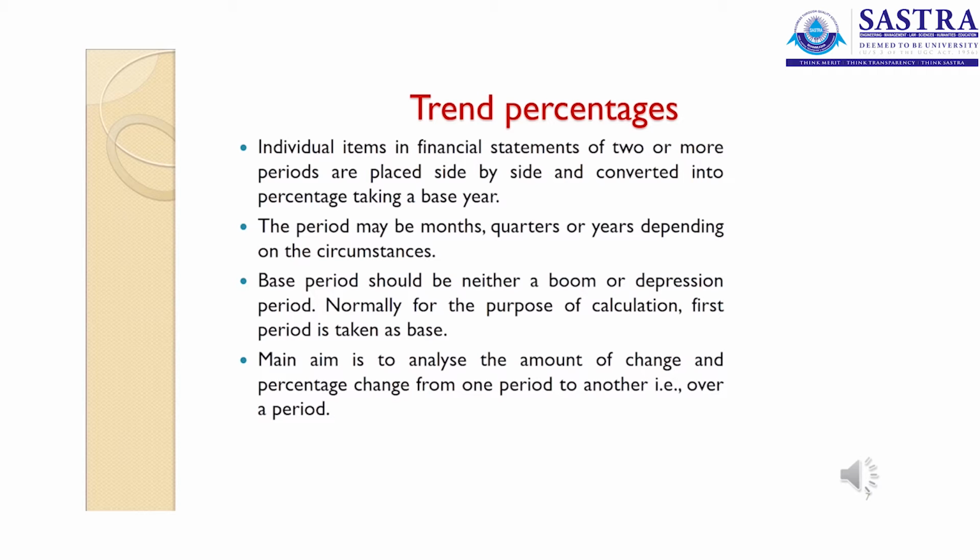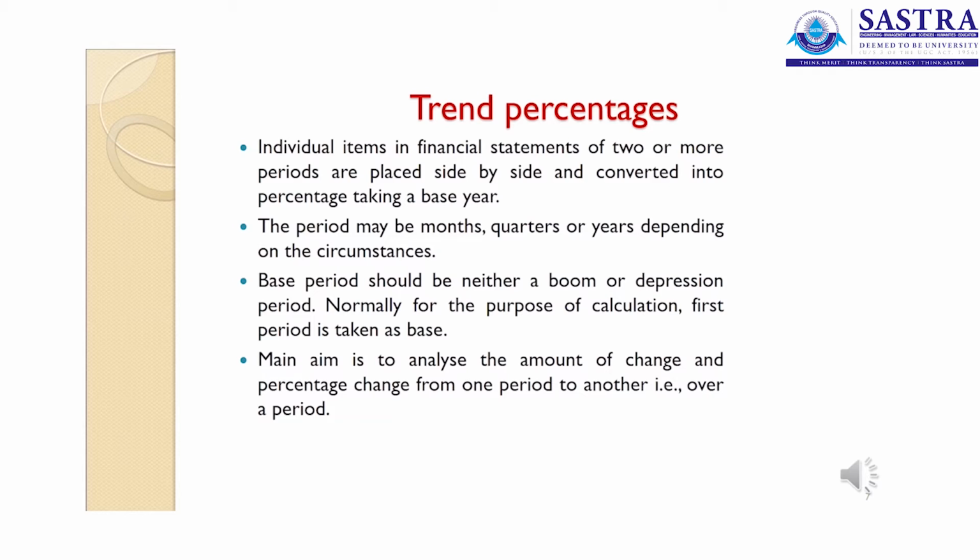So these two periods are said to be two extremes. So we should not take a year which is said to be a boom year or a depression year. That will not form a common base. That will not be a benchmarking year. So we have to take a year in which it is neither boom nor depression. It should be an average year and the other years will be compared with the common base. So when we compare with the common base, we are able to say whether the current sales have increased over the base or whether the current sales have decreased over the base.